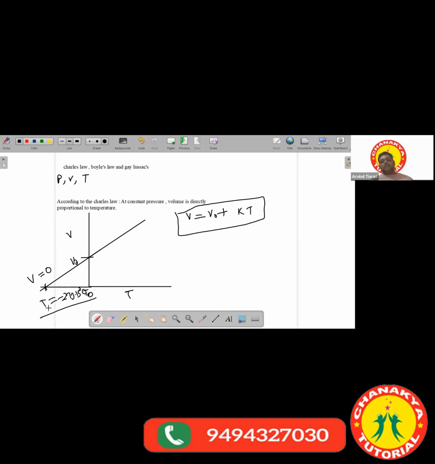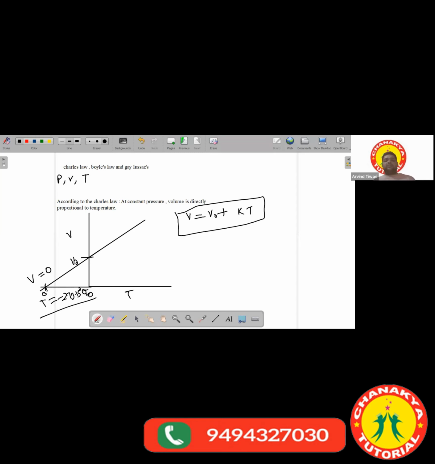So practically it's not possible to have such a low temperature. But even if you somehow decrease the temperature of any gas, it cannot go beyond minus 273.15, and hence he took it to be 0 Kelvin.